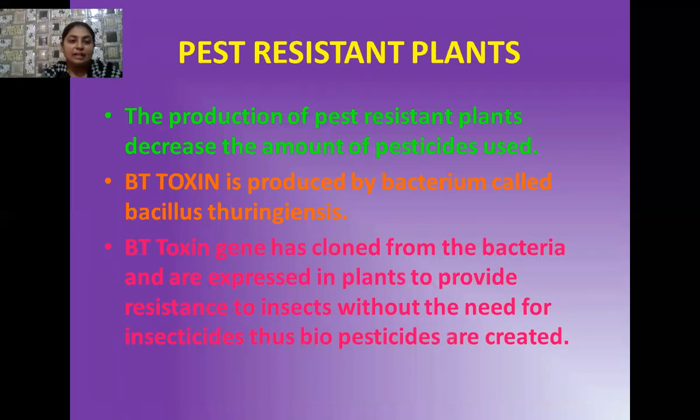Okay, students, we are starting with a very important topic: with the help of recombinant DNA technology, we have made our plants pest resistant themselves. So earlier, what was our method of agriculture? In order to protect our crop plants, we generally sprayed a variety of pesticides, insecticides or weedicides.